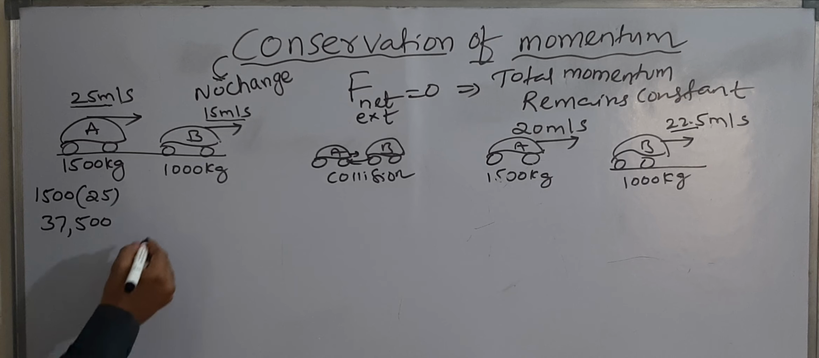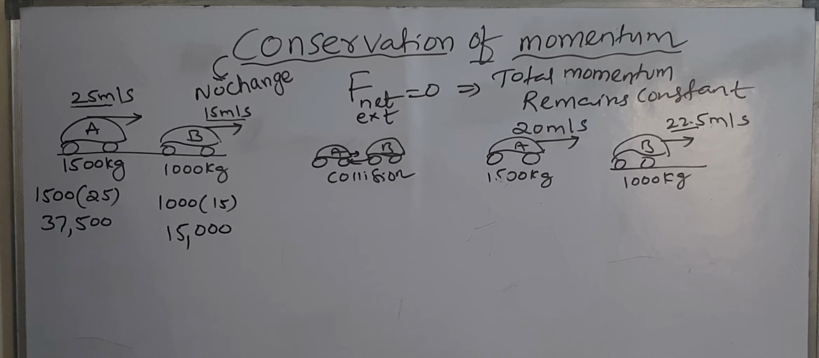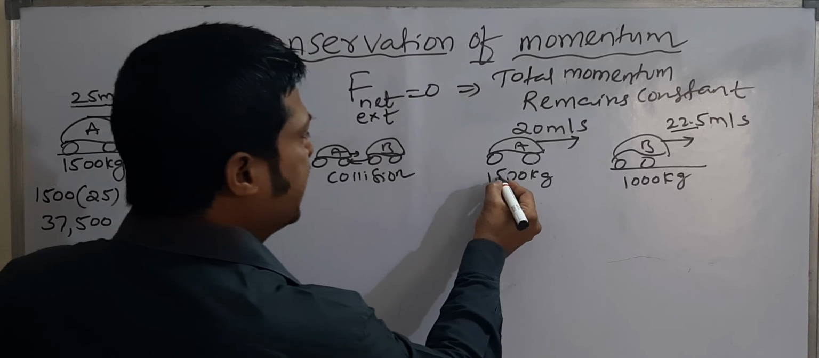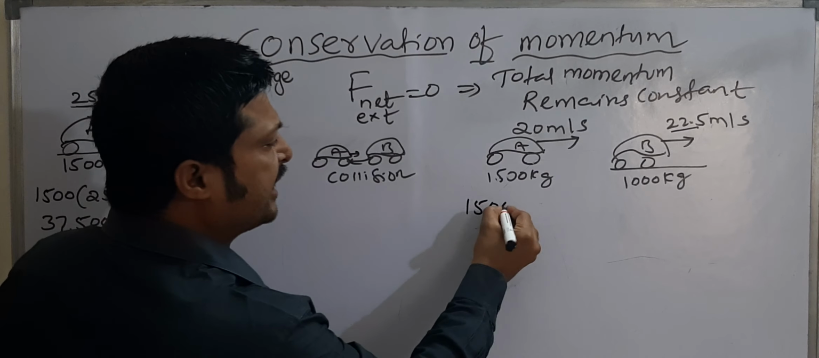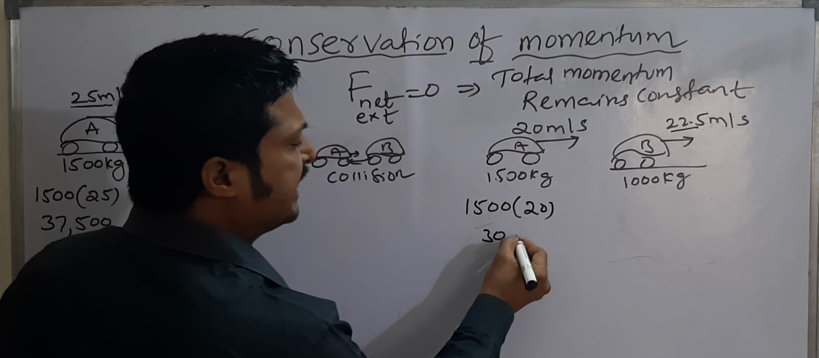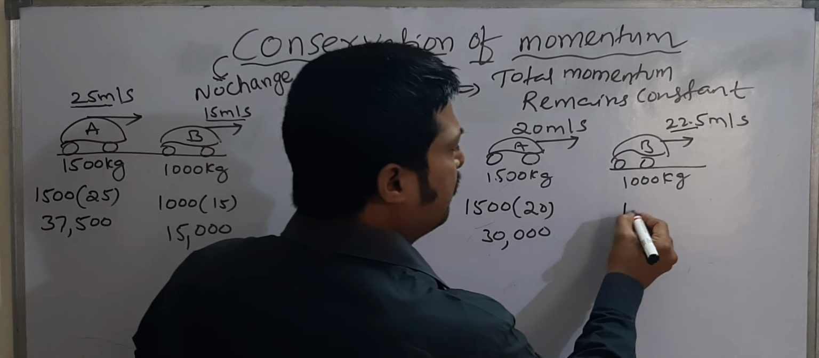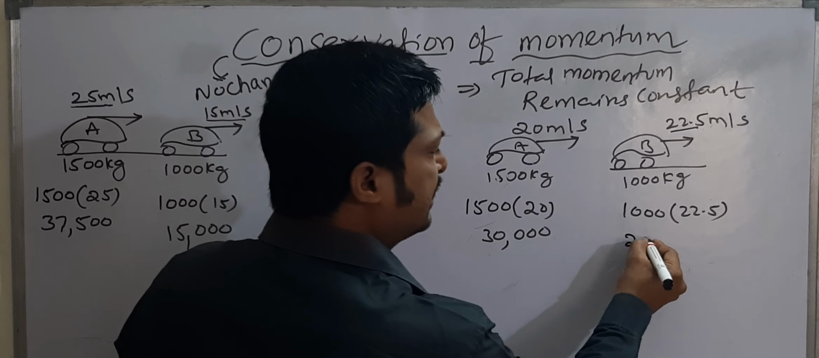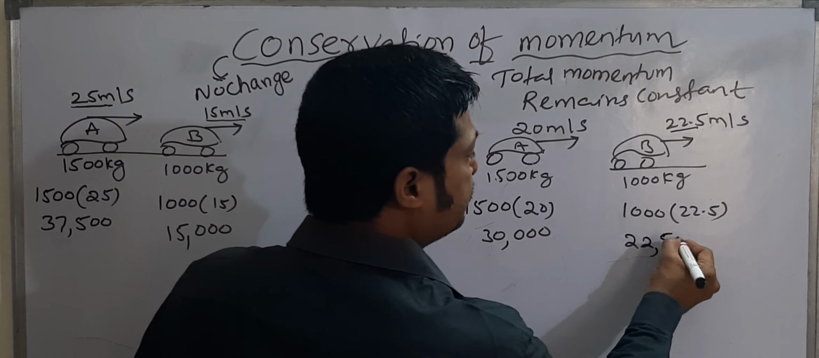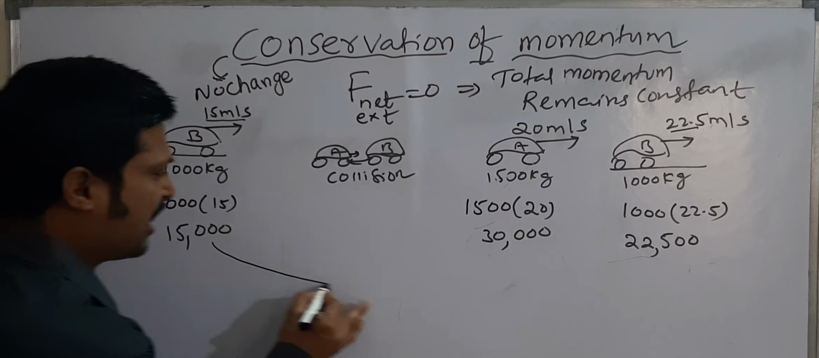Then car B's momentum. Car B's momentum means mass into its velocity. It is 15,000. Next, after collision, calculate the momentum of car A. It is 1500 into 20, which is equal to 30,000. Next, calculate car B's momentum. Momentum is mass into velocity, 1000 into 22.5, which is 22,500.